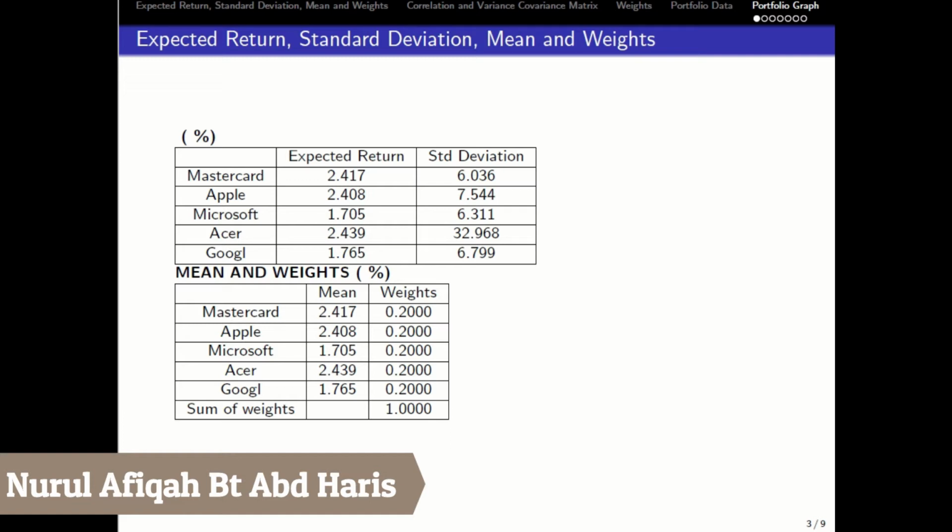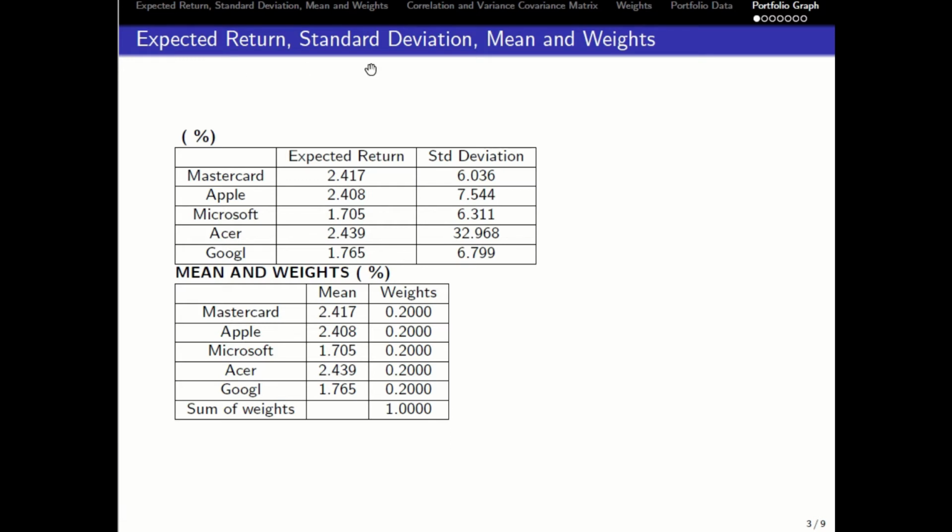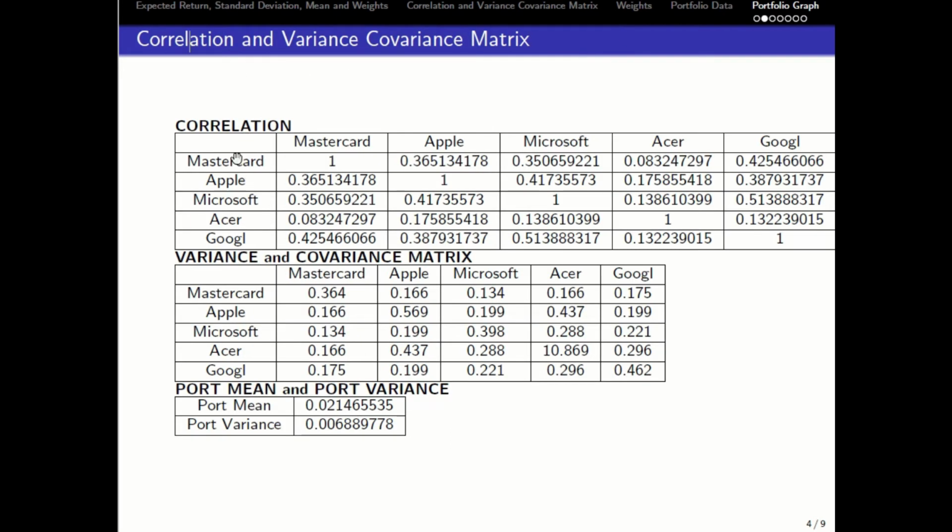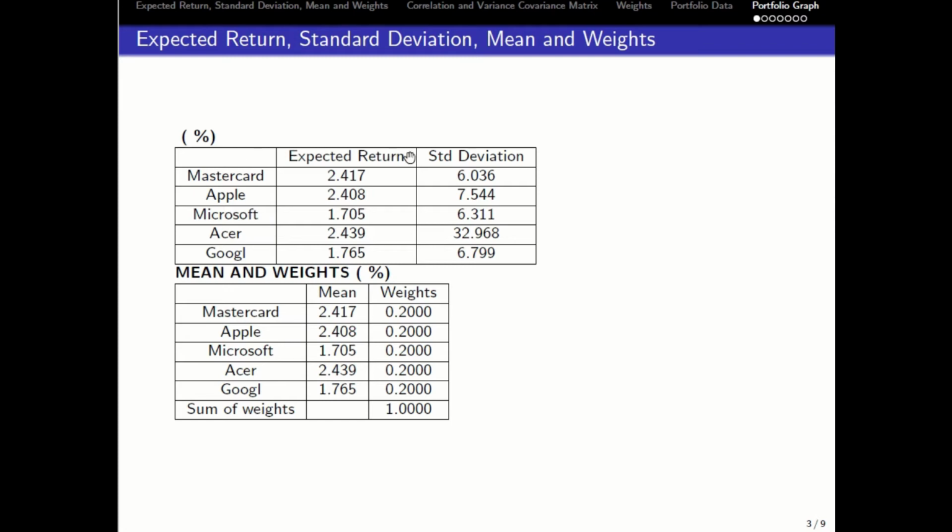So right now, I will tell the result of expected return, standard deviation, and also correlation of these 5 stocks, which are Mastercard, Apple, Microsoft, AZHAR, and Google. First and foremost, for the expected return, Microsoft has the lowest expected return value, which is 1.705, followed by Google 1.765, then followed by Apple 2.408, and then followed by Mastercard 2.417. And the highest expected return value is AZHAR, which is 2.439.